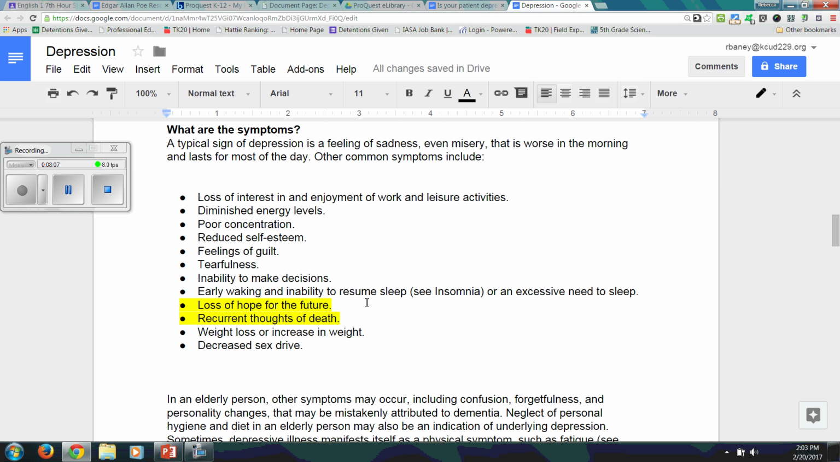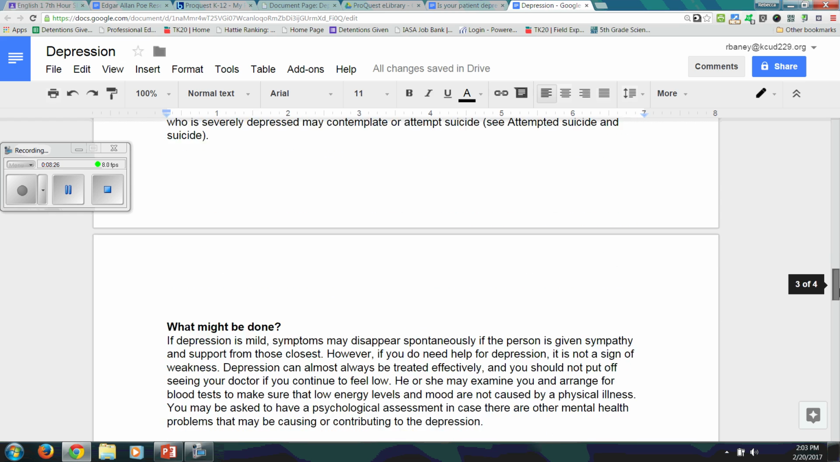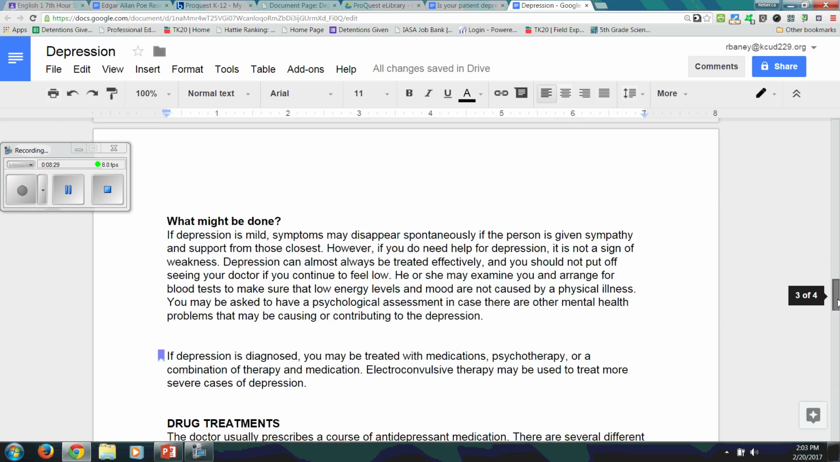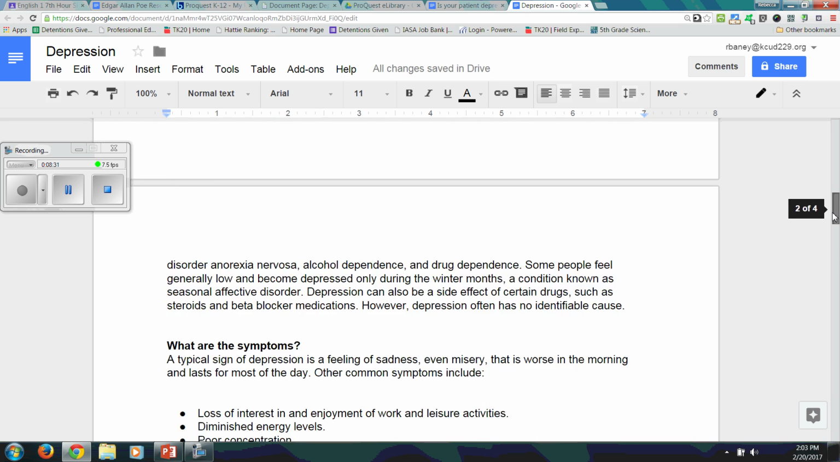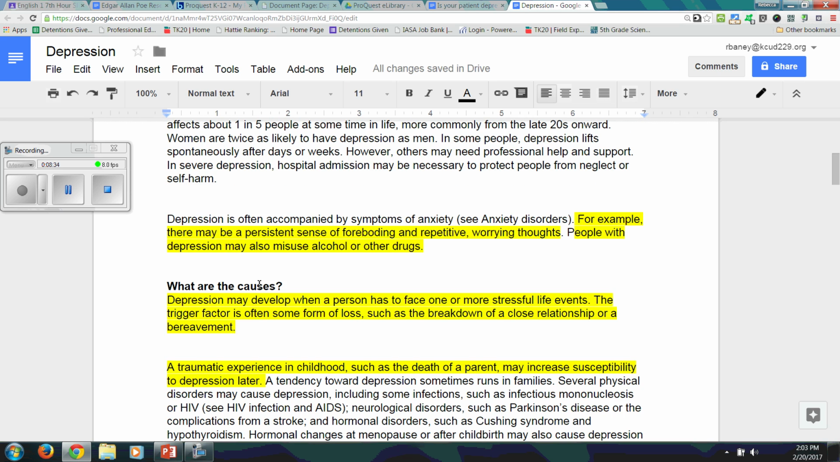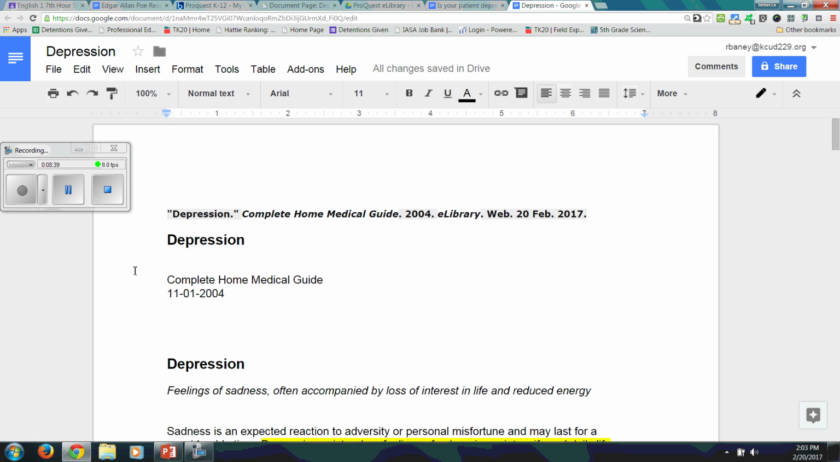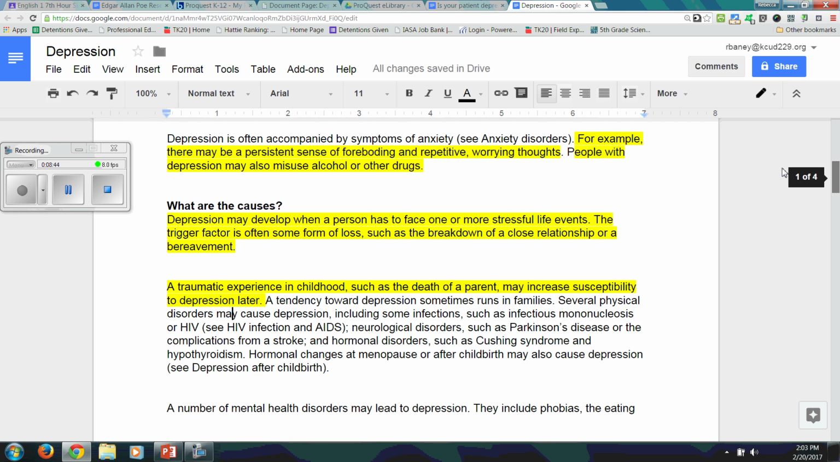Symptoms. Now, loss of hope for the future. I mean, he definitely thought about his future being related to death. So I don't think death matches up with hope, so I could say that. Recurrent thoughts of death I already mentioned. Then we have complications, what can be done, treatments, all that stuff doesn't really fit. We don't know if he went to any treatment, so I'm not going to highlight anything there. So, again, if you're doing the depression topic, you need to have this article, Depression from the Complete Home Medical Guide, and the citation, plus the things I've shown you to highlight in your Google Drive.